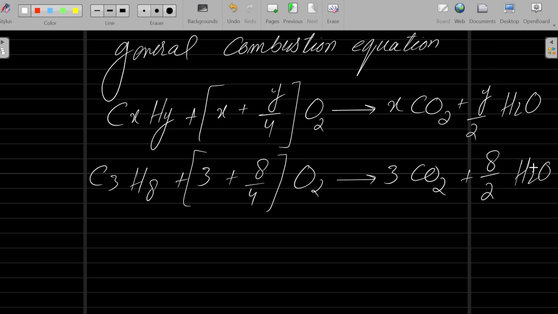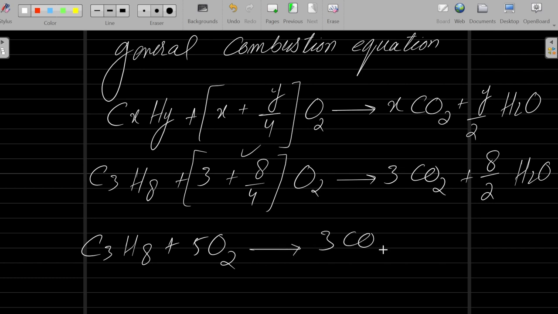By putting these values you can easily balance the hydrocarbon combustion equation. So you will get C3H8 plus, if you solve this value, 5O2, and you will get 3 moles of carbon dioxide plus 4H2O. It is your final equation.